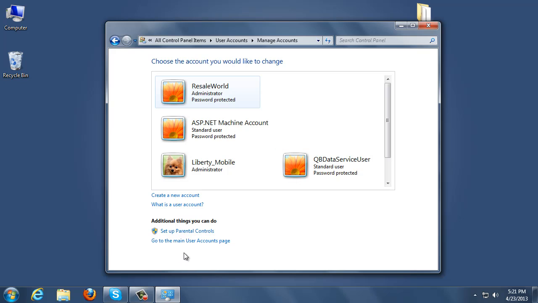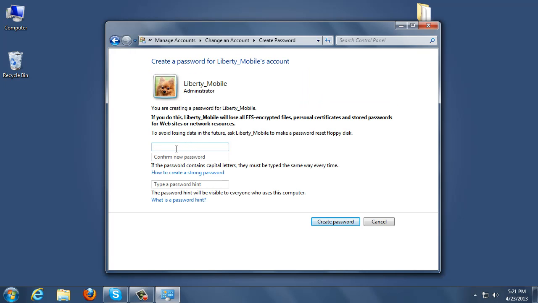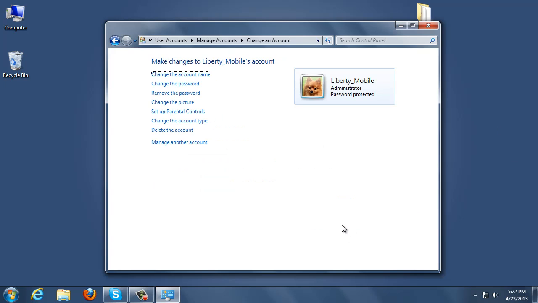Now we must set a password for the Liberty Mobile account. To do this, we simply click on the Liberty Mobile account we just created, and then we select Create a Password. This password can be anything you want. Just make sure that you do recall it, or that you write it down somewhere, as we will need to input it later on in two separate instances. Right now, I'll type in my password here, and then click Create Password.